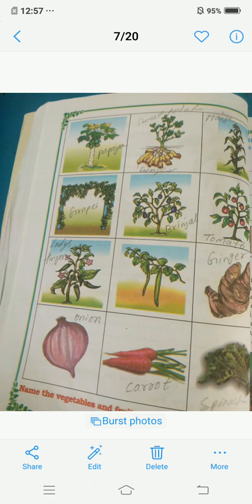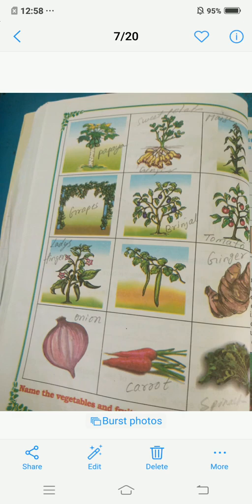The first picture is papaya. The second one is sweet potato. The third picture is maize. Next, in the second line, the first picture is grapes. Next is brinjal.